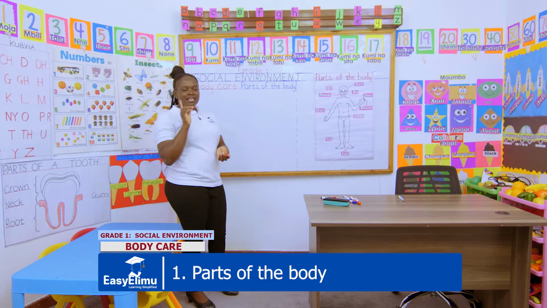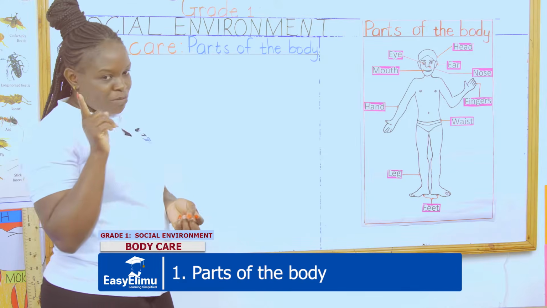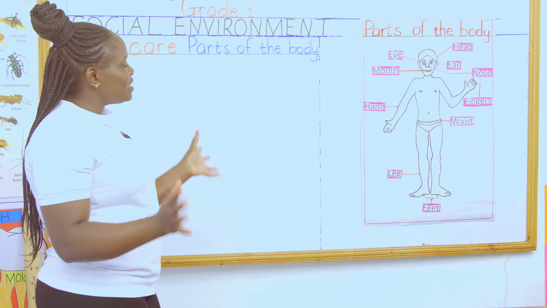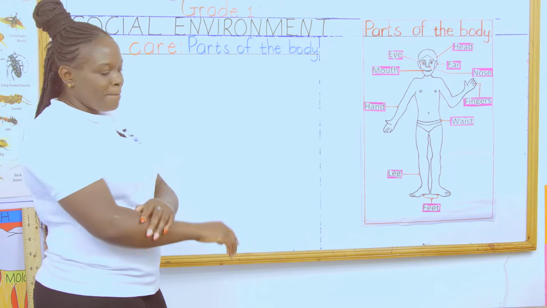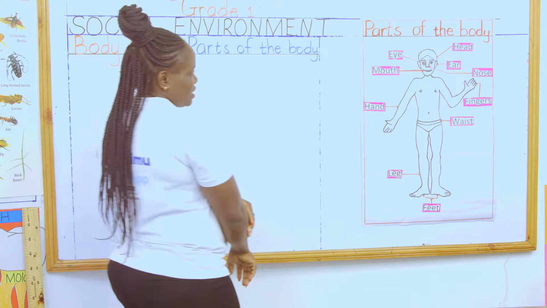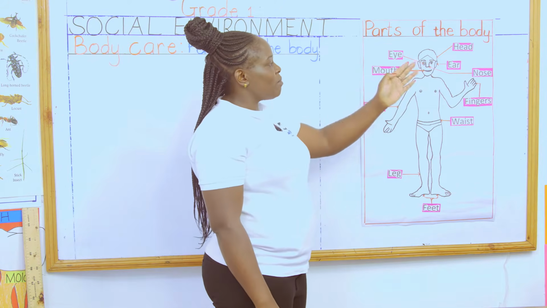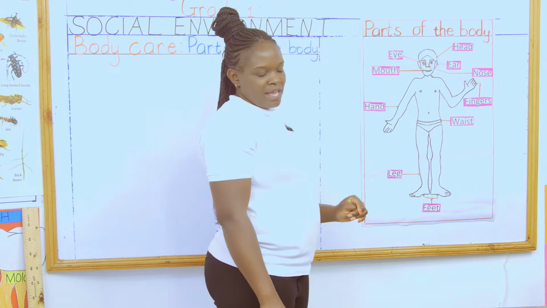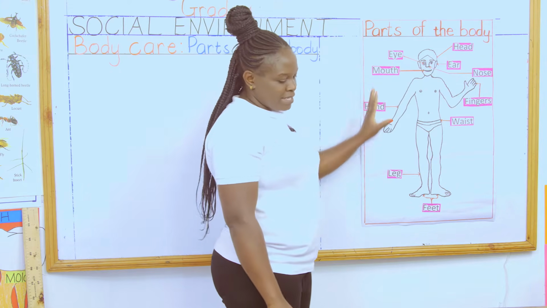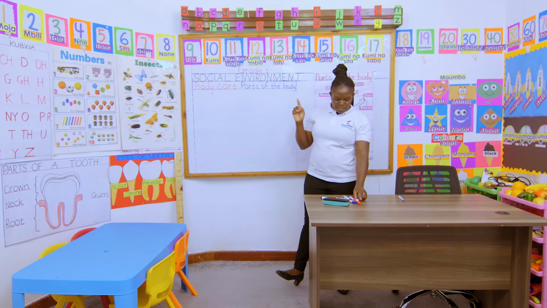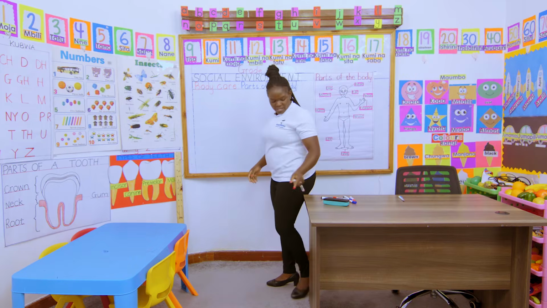We are saying a human body. You are a human being, remember? A human body has several parts, and this is what we call the parts of the human body. These parts are divided into how many groups? Three parts. These parts are divided into three parts.